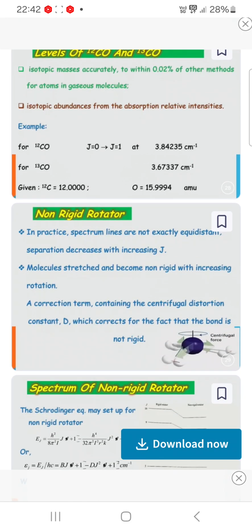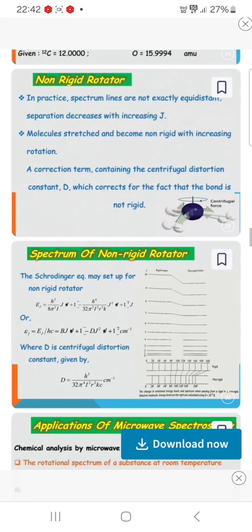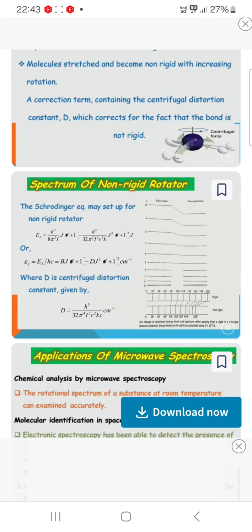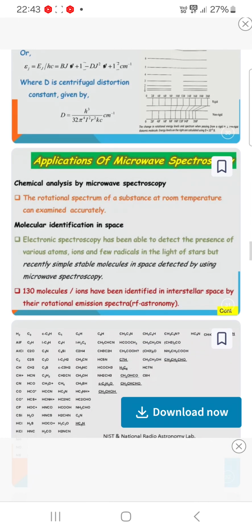Now, the non-rigid rotator. In practice, spectral lines are not exactly equidistant. Separations decrease with increasing J, so molecules stretch and become non-rigid with increasing rotation. The correction term contains the centrifugal distortion constant D, which corrects for the fact that the bond is non-rigid. Now, the spectrum of the non-rigid rotator. The Schrödinger equation set for the non-rigid rotator is like that, where D is the centrifugal distortion constant given by this expression.